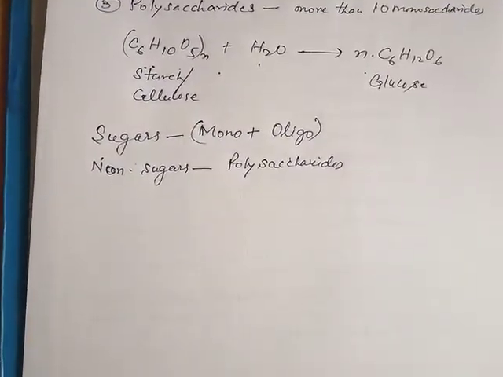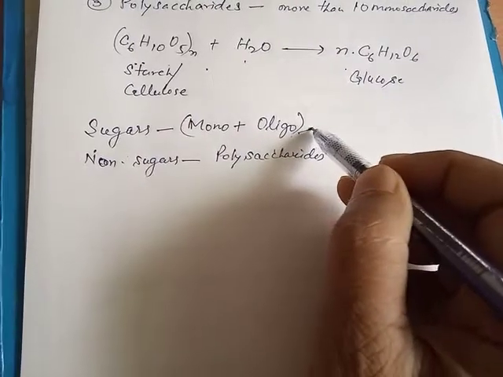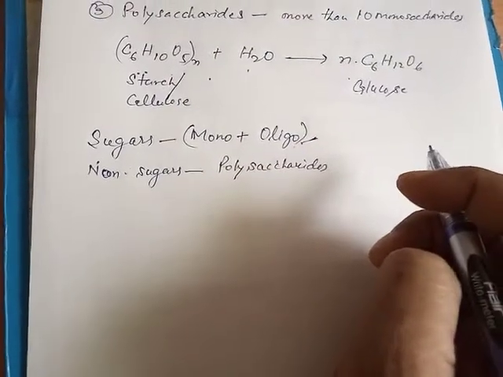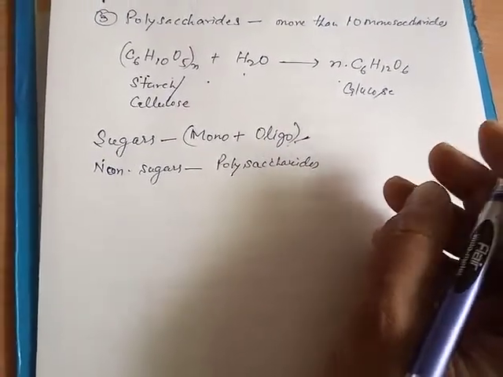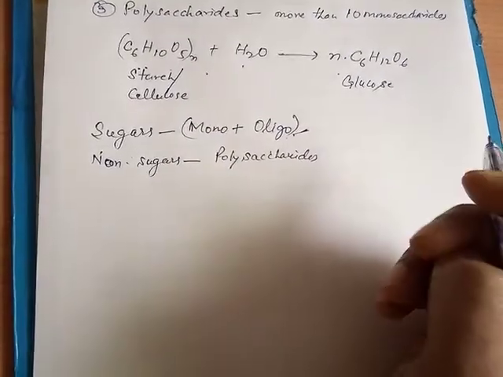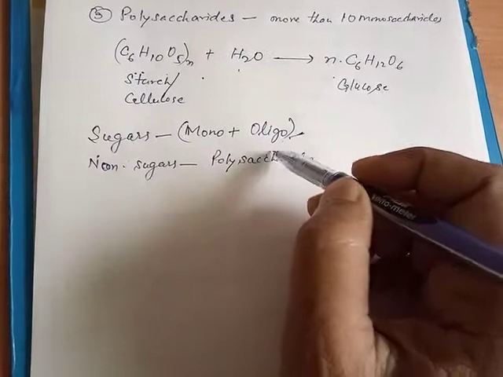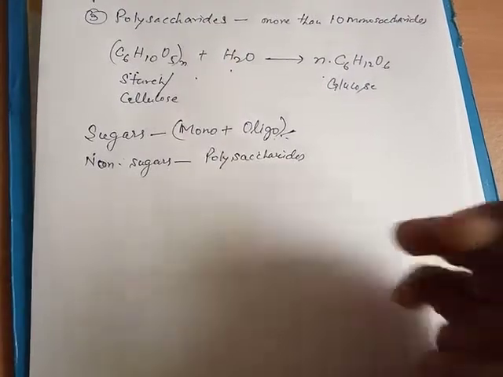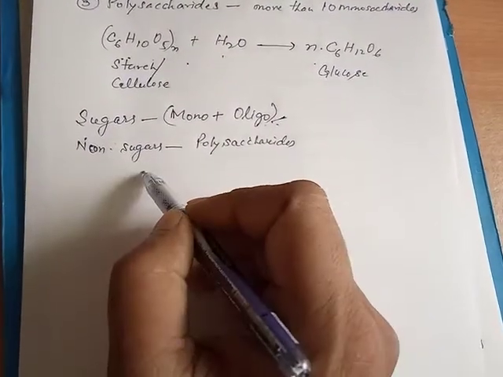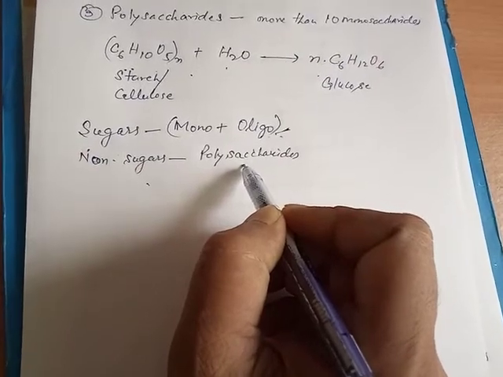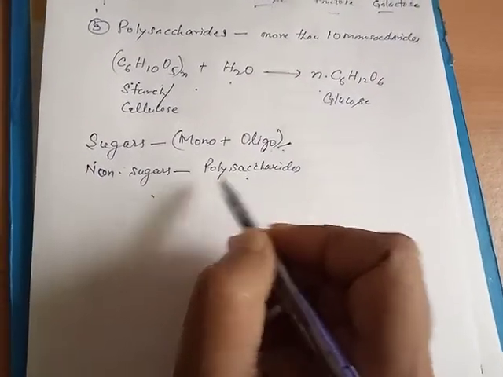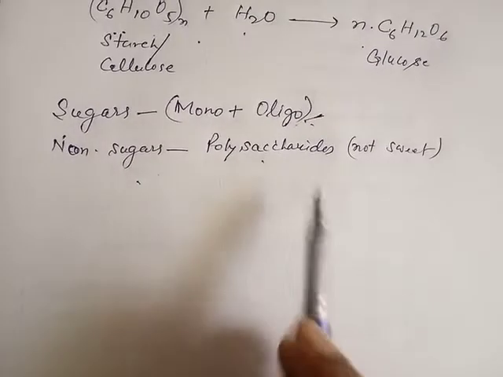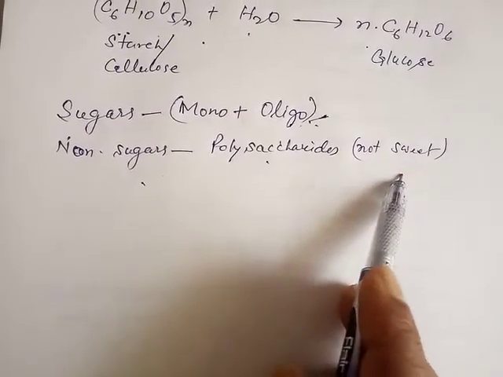We may also observe the taste of the monosaccharides. We may feel the taste of glucose, the table sugar, or the fructose, the honey sugar, or the lactose, the milk sugar. They taste sweet. Likewise, the oligosaccharides, for example sucrose, also taste sweet. But on the other hand, the polysaccharides, for example starch or cellulose, do not taste sweet, meaning they are non-sugars.